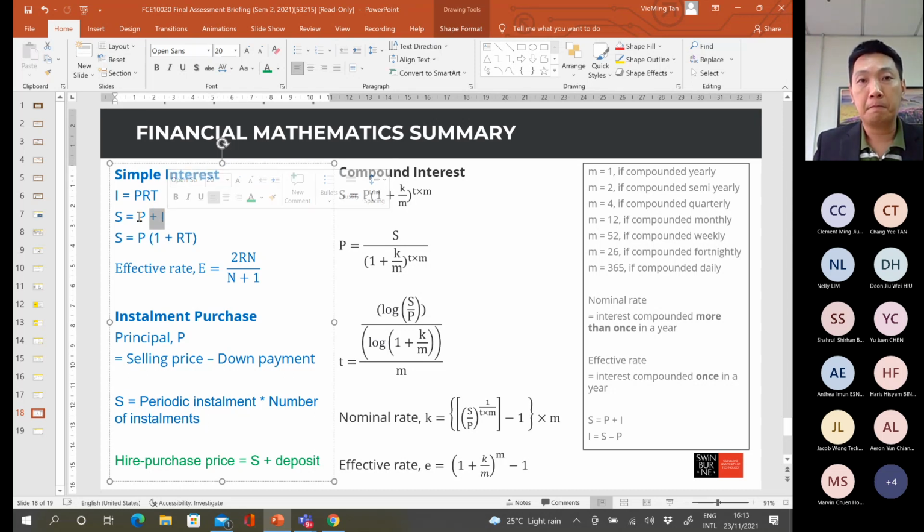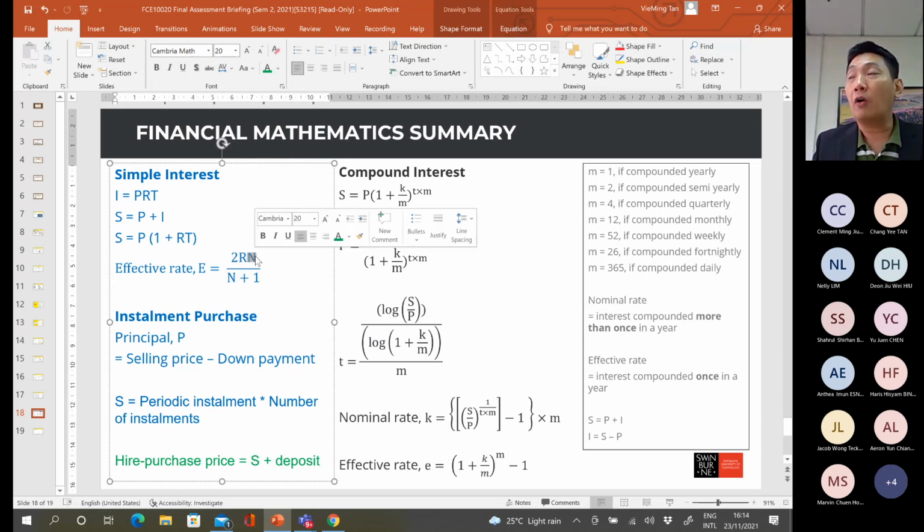Okay. So sometimes you may be asked to calculate the effective rate of the simple interest. Effective rate means the annual rate of the simple interest rate. Then you can use this formula to help you. So bear in mind, this N is referred to the number of payments for the interest charge throughout the borrowing period or the investment period.